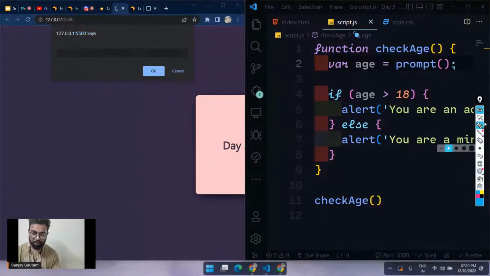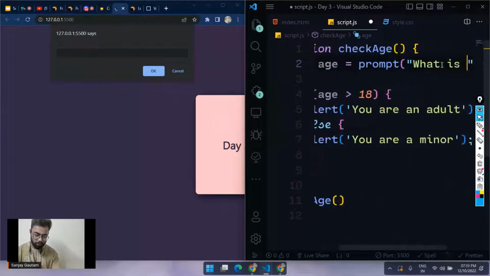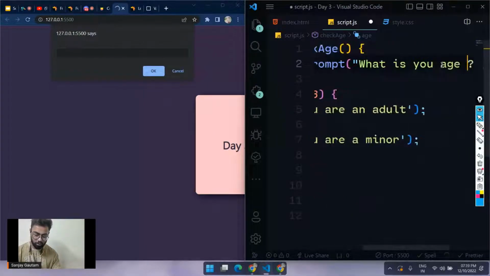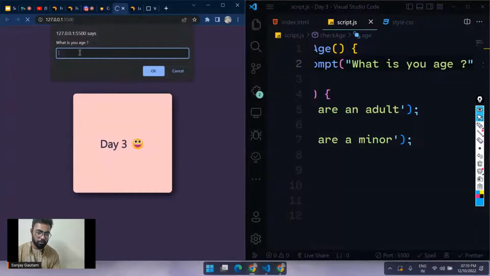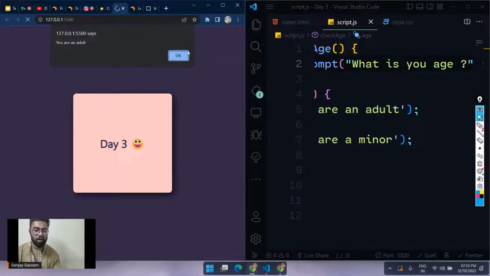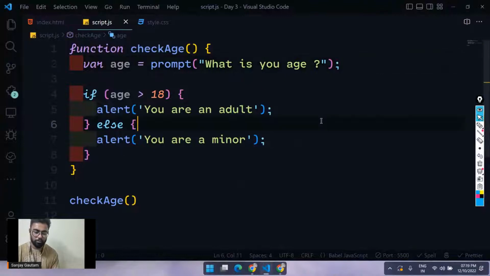To show a message, just write a message here: what is your age? Save it, refresh it. What is your age? Let's say 22, and I'm getting you are an adult. Okay, and you can call this function as many times as you want. You can call this function again and again, and it will keep asking you this.